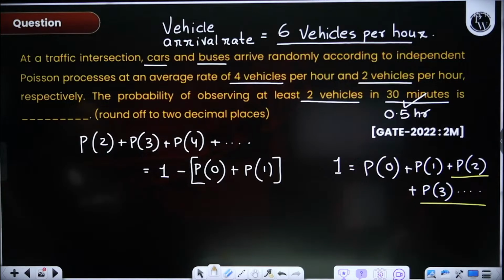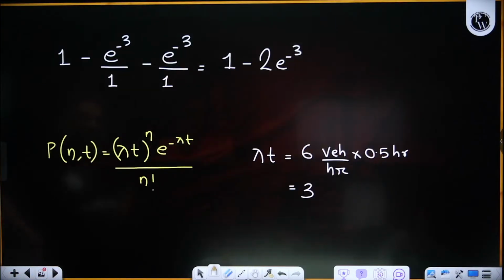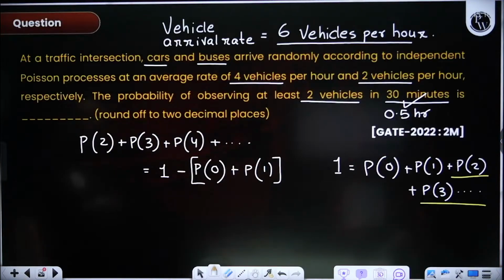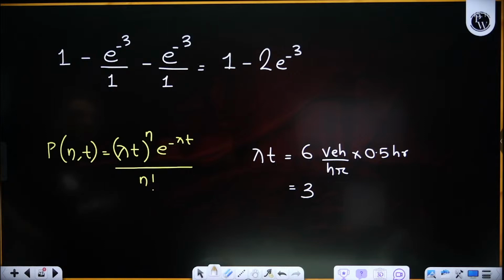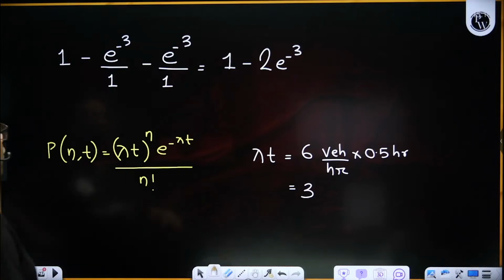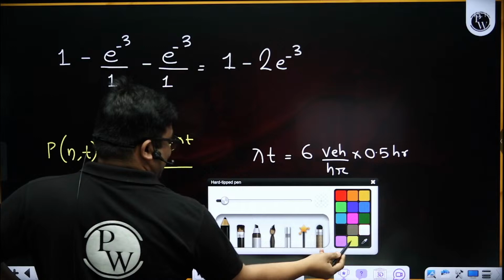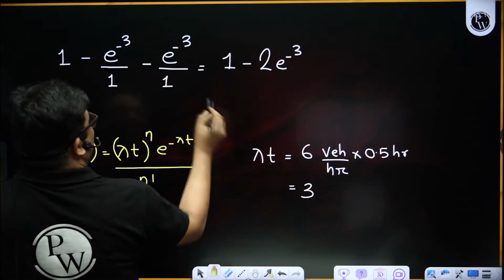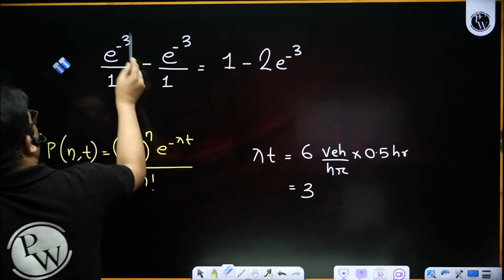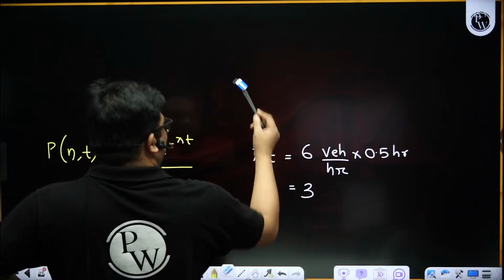Is it at least 2 or at least 3 vehicles? Lambda t is 3, na? Okay, correct only. We have just not put the values correctly.